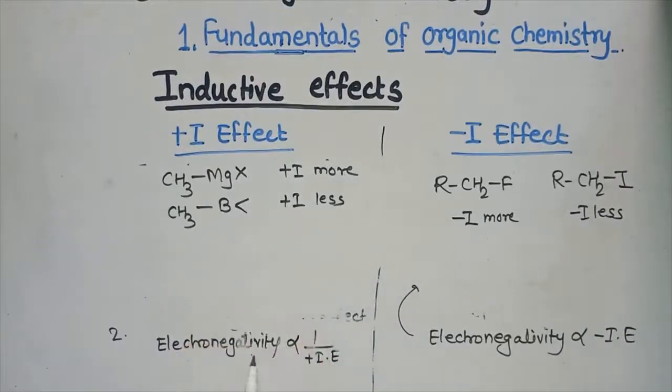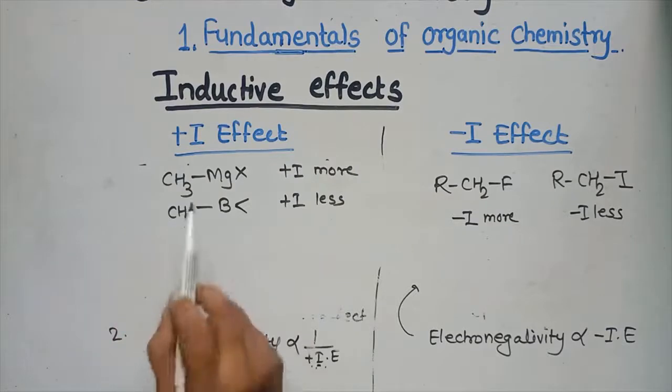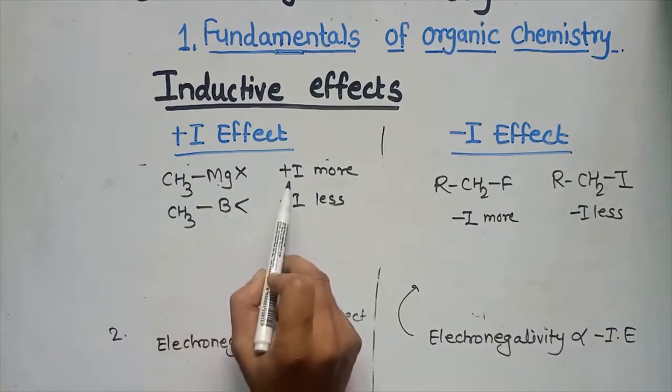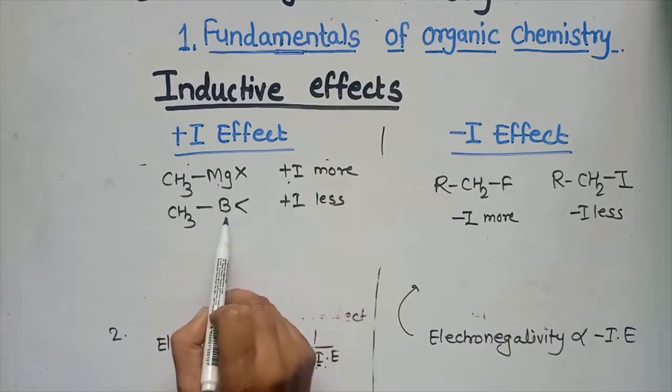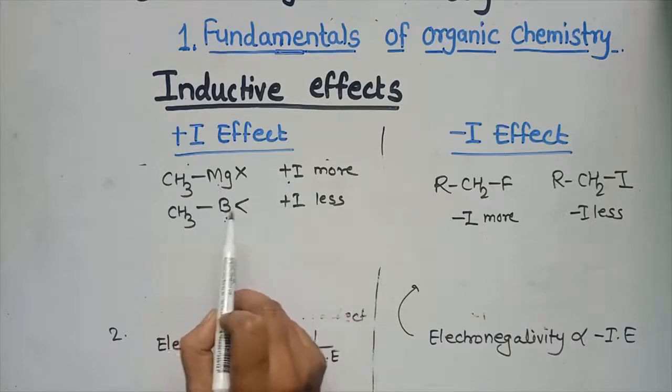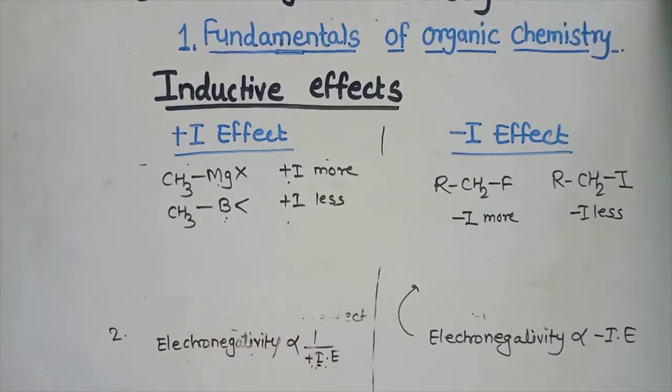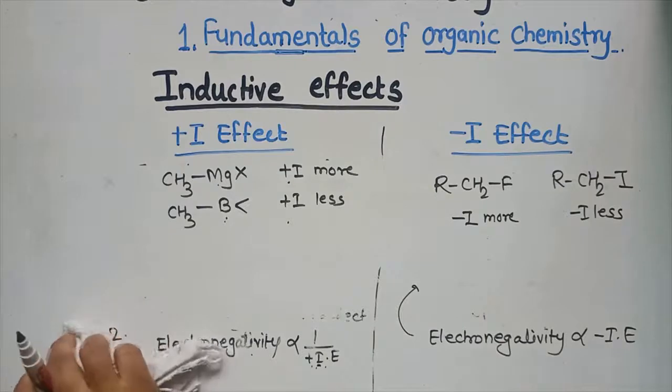Because electronegativity is inversely proportional to the plus I inductive effect. The electronegativity of Mg is less, hence the plus I effect is more. The electronegativity of boron is more than Mg, hence here the plus I effect is less. Okay. So this is the second difference point between the plus I effect and minus I effect.